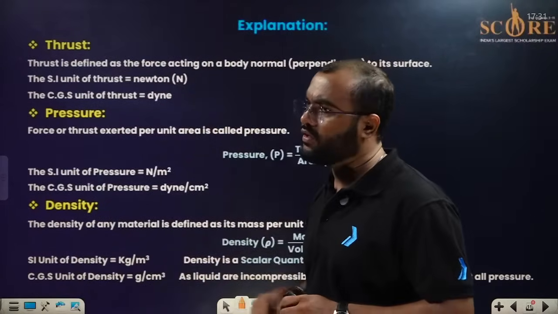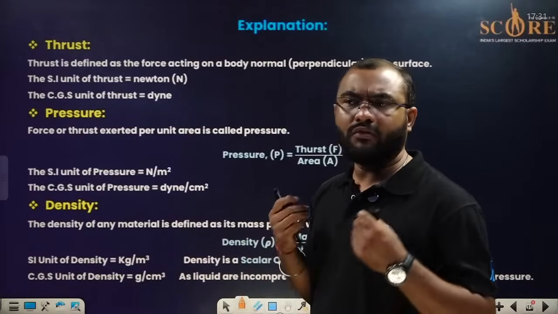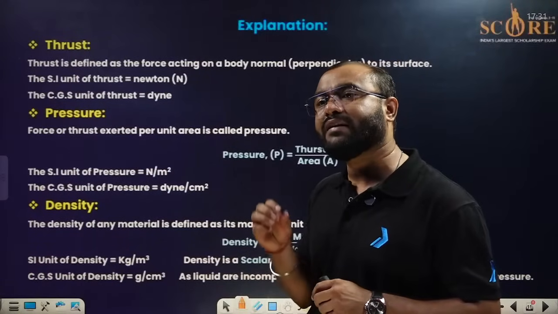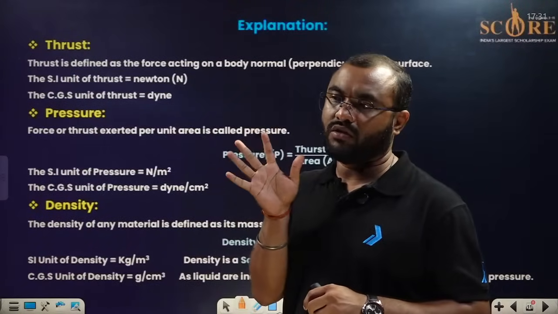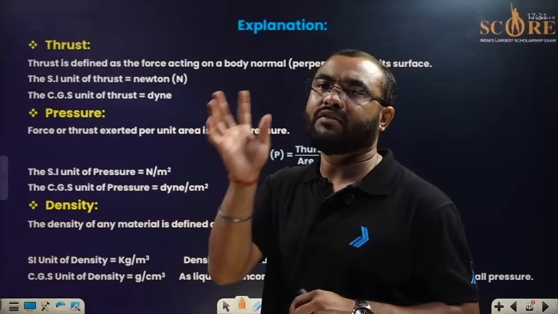Let us talk about thrust, everyone. What is thrust? Thrust is a force only, that we all know. But it is applied in a special condition, in a specific way, which is why we have given it a particular name.